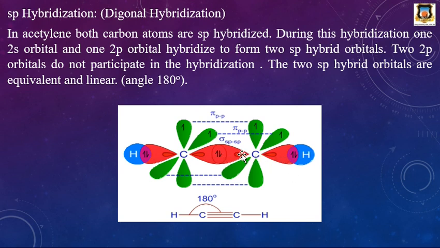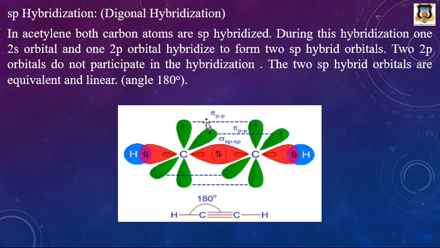Out of these two, one hybrid orbital of a carbon atom overlaps with the sp hybrid orbital of the second carbon atom, and the other sp hybrid orbital of each carbon atom overlaps with hydrogen, giving a sigma bond, and two orbitals remain unhybridized, that is the 2py and 2pz orbitals. They become perpendicular to this plane, and each orbital contains one electron.